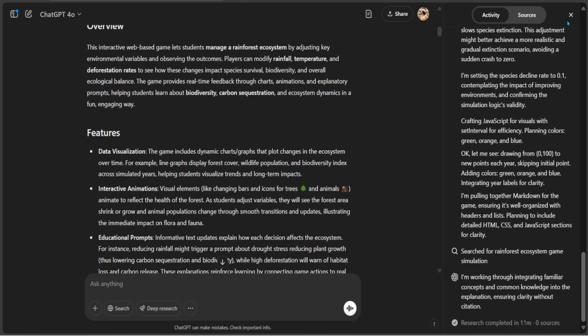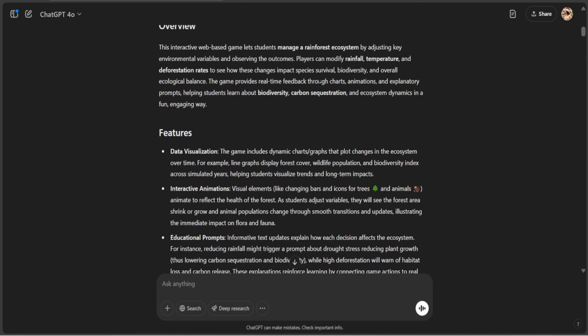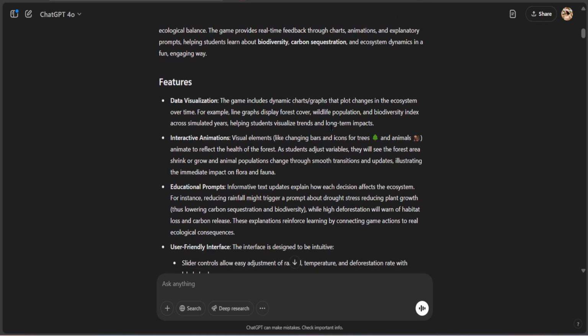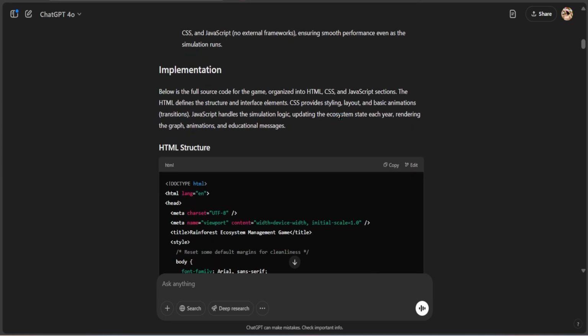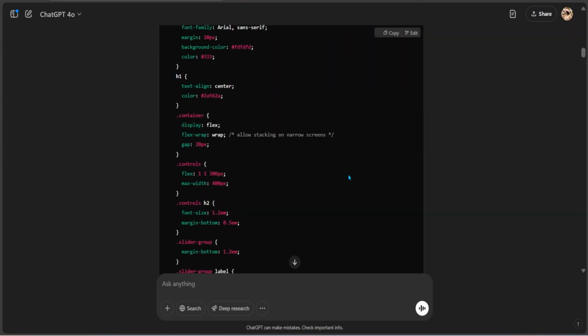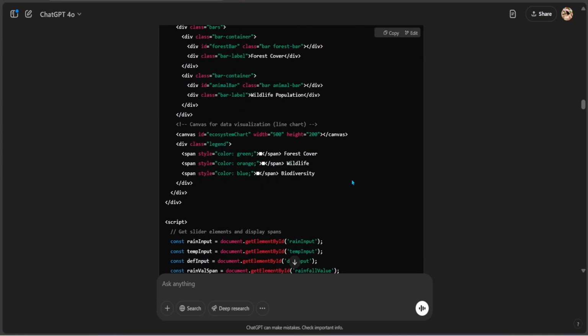And if you want to update these games in GitHub, this could be a good README file where they can go ahead and read and see what the game's doing. And here it has given me the HTML structure. It gave me a complete detailed HTML code.